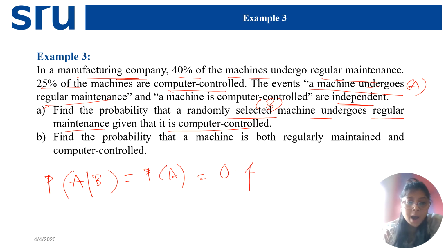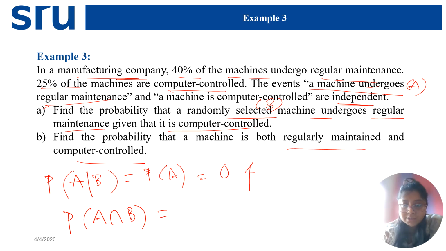Next question, find the probability that a machine is both regularly maintained and computer controlled, which means what is the probability of A intersection B? Again, I will use this thing, independence.